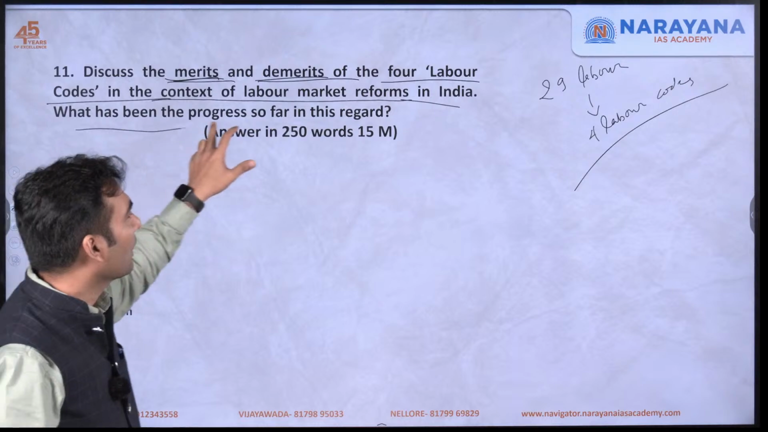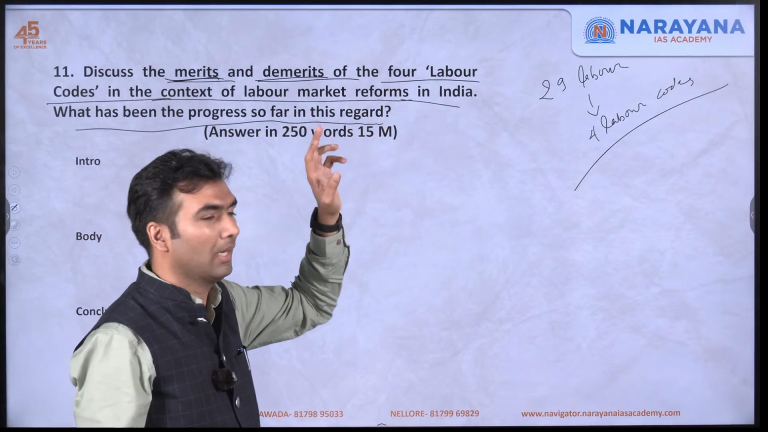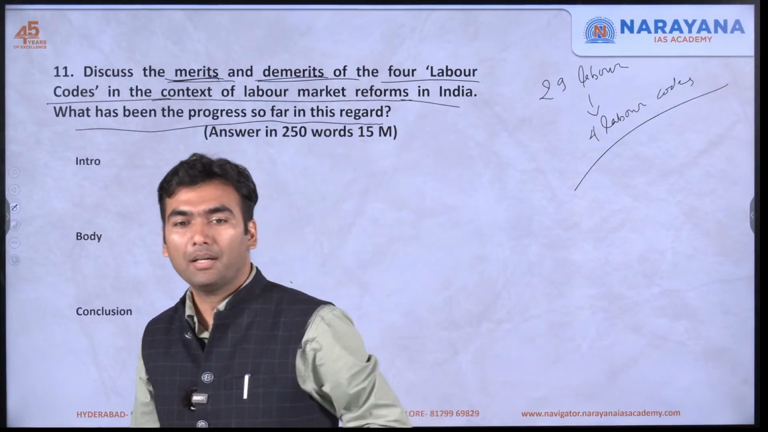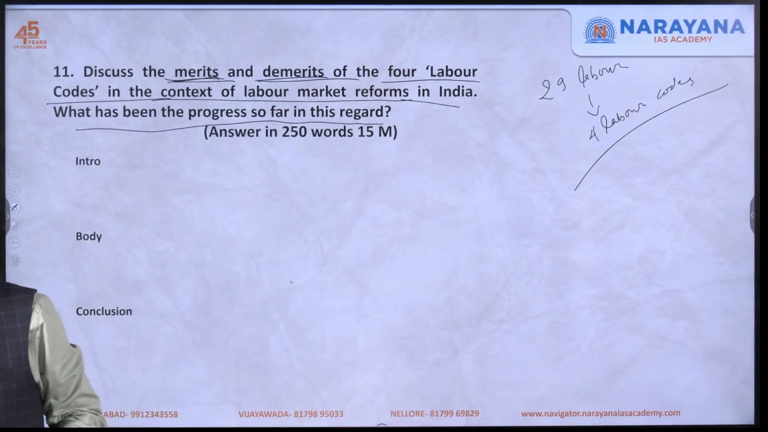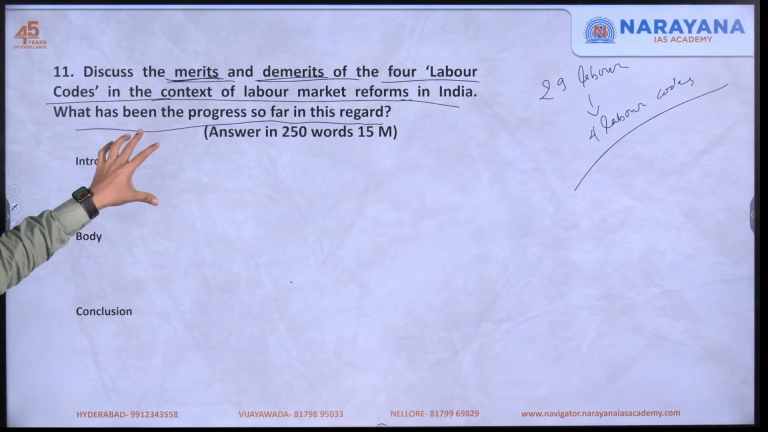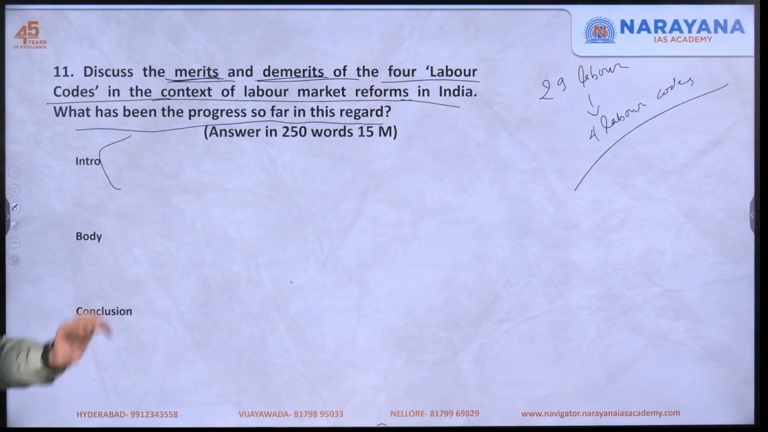What has been the progress so far in this regard? So what progress has been made? This is the third part which you have to write. Now can you tell me the four labor codes? So the introduction is simply going to be the four labor codes which are there.